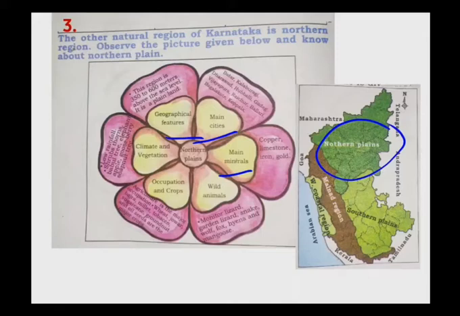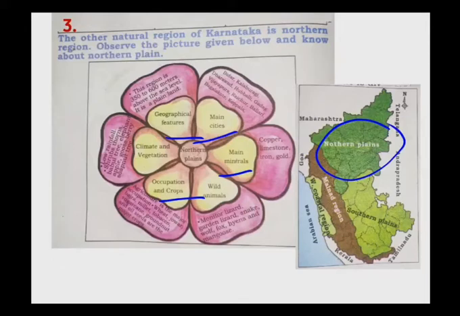Okay, the next one is occupation and crops. What is the job of the people who live in northern plains, and what are the things they grow here? Agriculture is the major occupation of the people who live in this region. Farming is the major occupation. Next, what are the crops that grow here? Wheat, jawar, bajra, millet, tobacco, sugarcane, groundnut and oil seeds are the major crops of this northern plains.